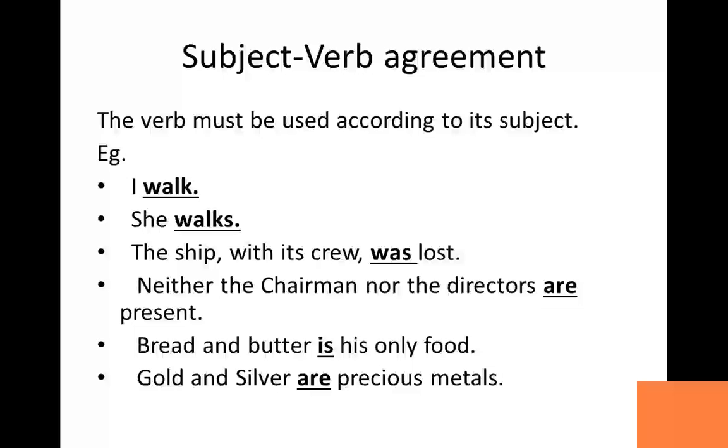Gold and silver are precious metals. Over here, gold and silver, we know very well that we are talking about two different things. So that's why altogether it has become plural. So that's why we have used are over here. So gold and silver are precious metals.